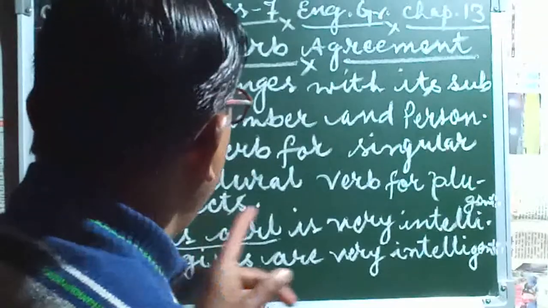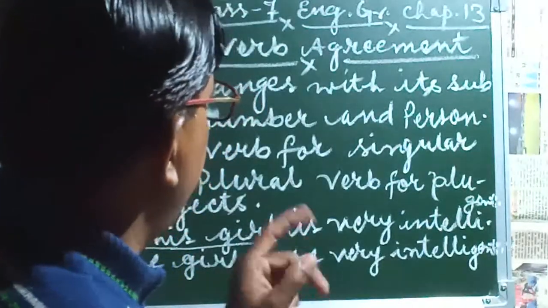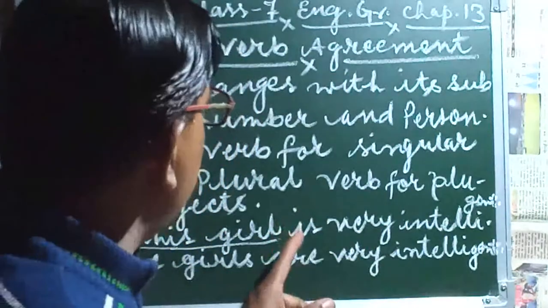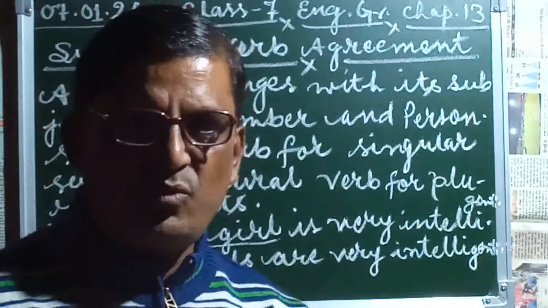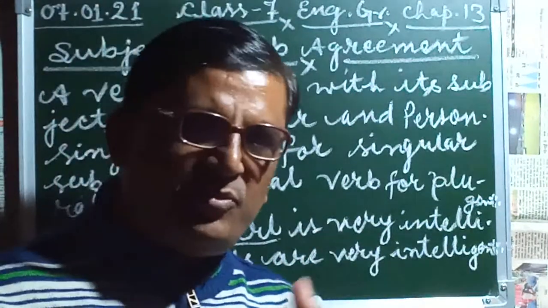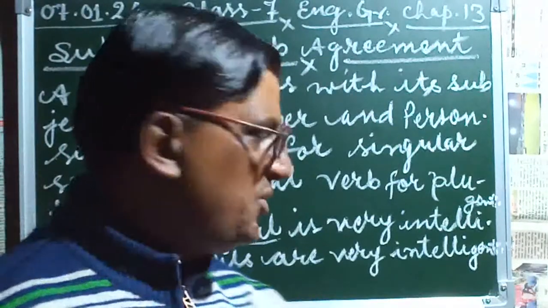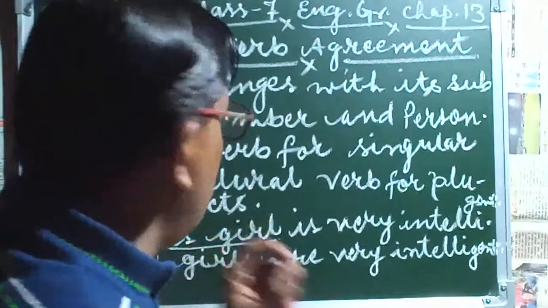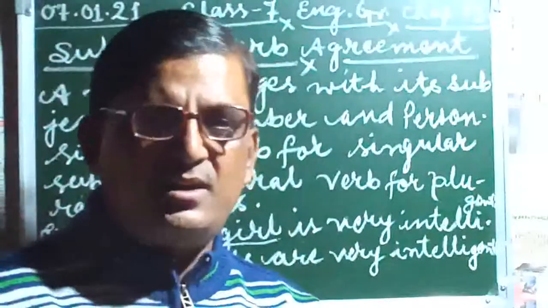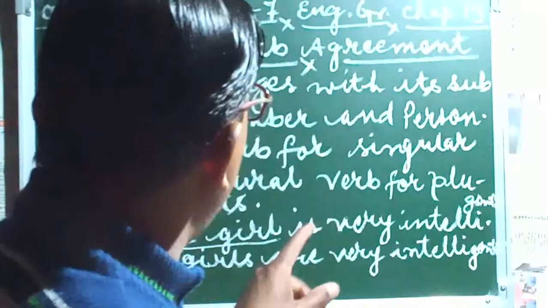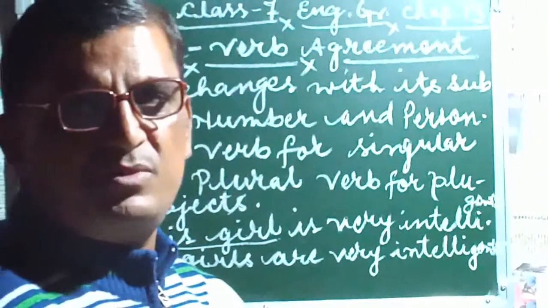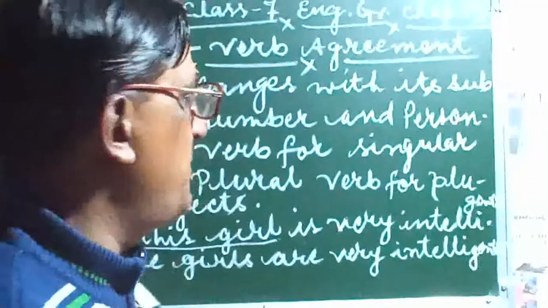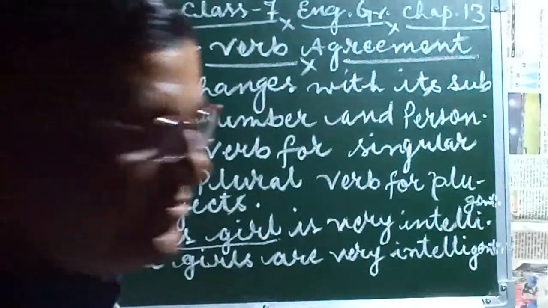So we are using here is as a helping verb, because is indicates one subject, and if one subject is there, we use only is. And if there is a main verb also, we use a singular form, because this is a singular number subject.